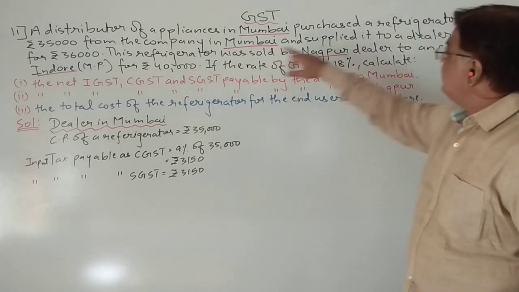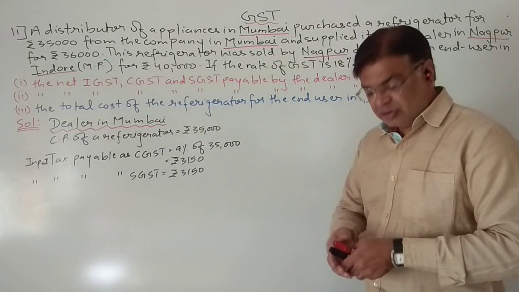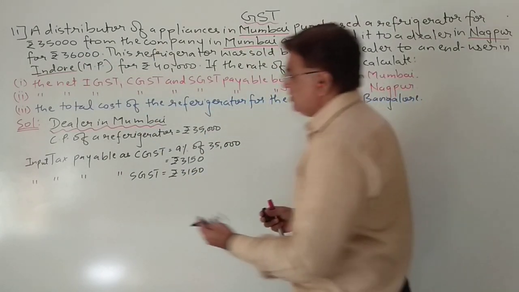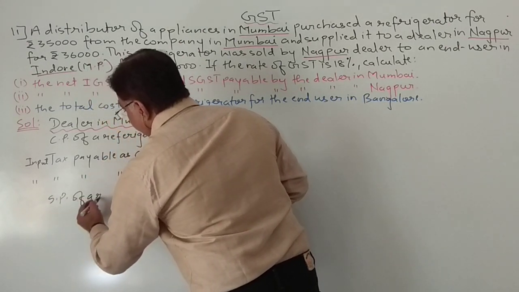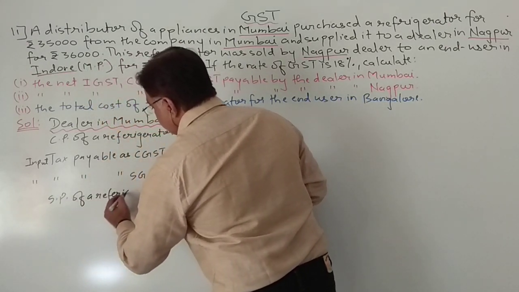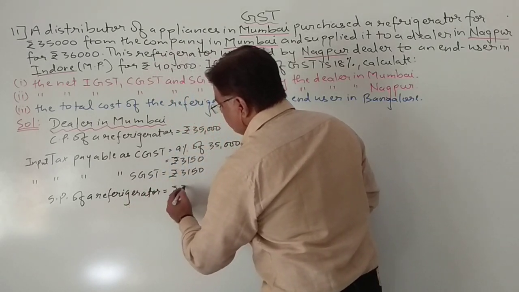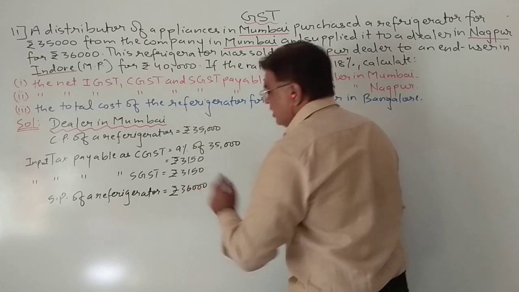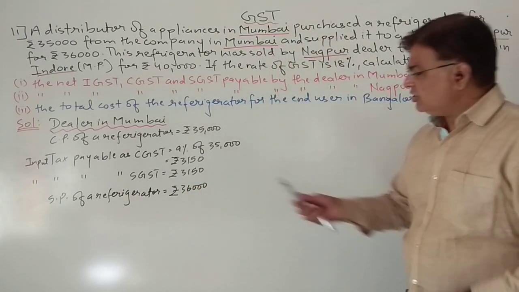At which price is selling? For rupees 36,000. So what is the selling price? So selling price of a refrigerator is rupees 36,000.